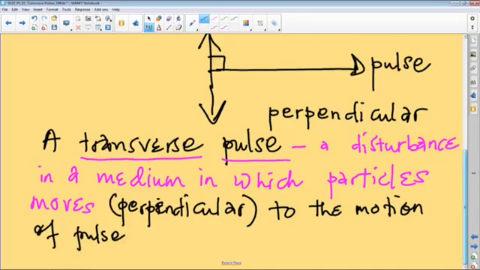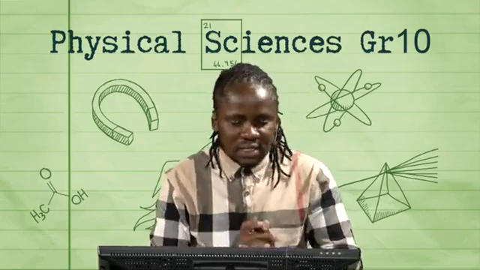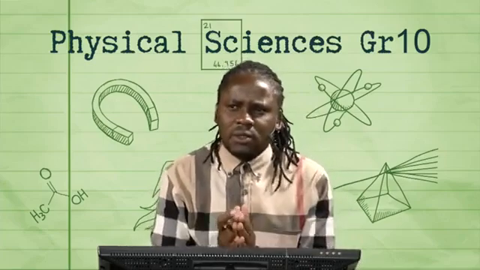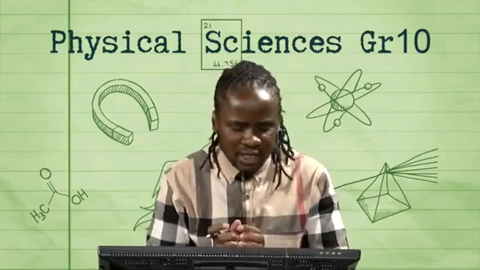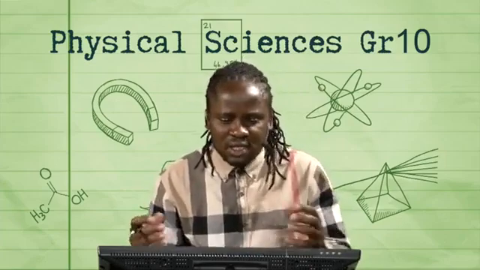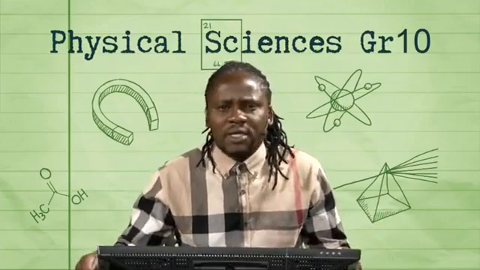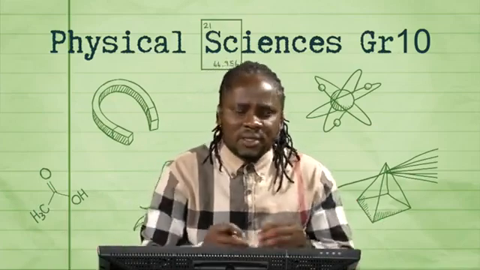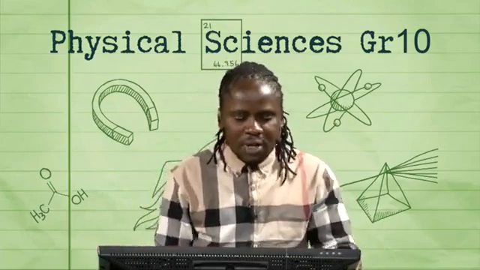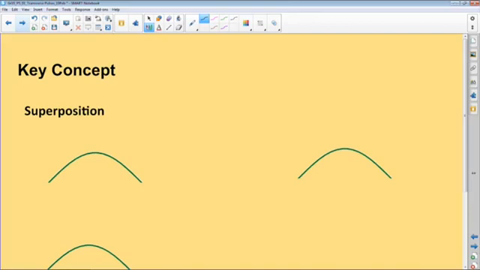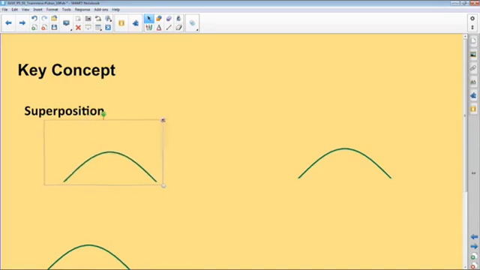Right, now moving along. With that understanding, remember, as we talk about pulses, we need to bear in mind that these pulses may be generated. You can have one or two from both ends. Let's say we have the rope. One learner is holding the rope on one end, and the other learner is holding the rope on the other end. So what is happening? Primarily, we're going to have two pulses. Right, in this case. Now, if you check, the concept of superposition has to do with how pulses interact in space if they meet.